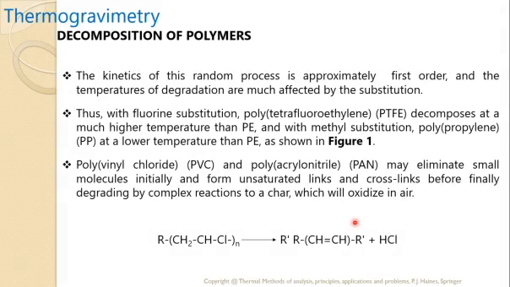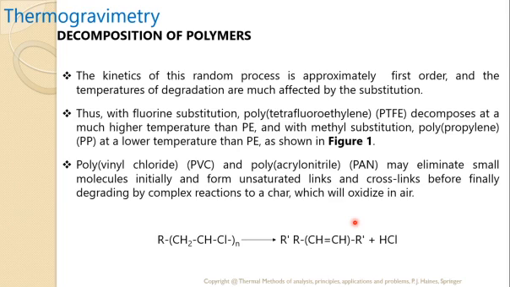The kinetics of this random process is approximately first order, and the temperatures of degradation are much affected by the substitution. If there is some kind of substitution, then there is a difference in the degradation temperature. Thus, with the fluorine substitution, polytetrafluoroethylene decomposes at a much higher temperature than polyethylene, and with a methyl substitution, polypropylene decomposes at a lower temperature than polyethylene, which is shown in figure 1.